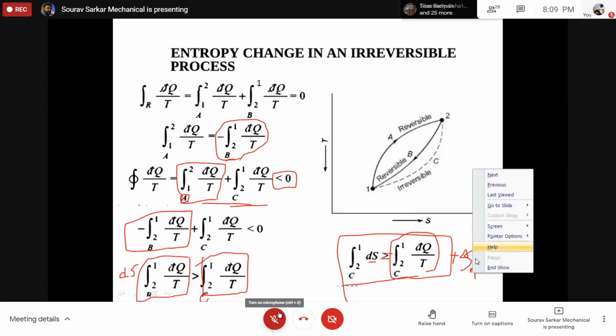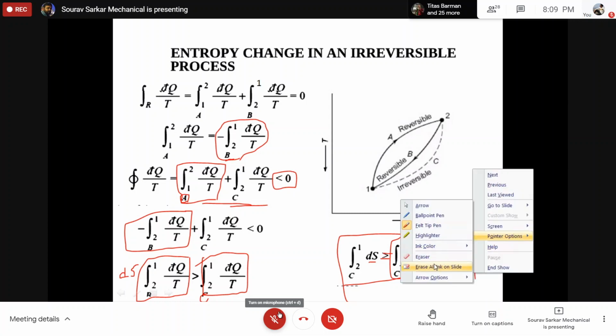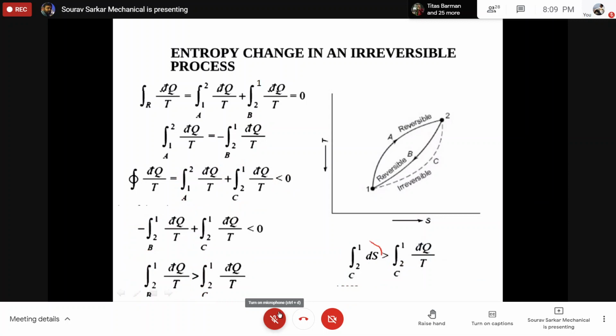So what I'm trying to say is that if you consider an irreversible path, the entropy change through the irreversible path will be equal to the heat transfer by temperature throughout this irreversible path, plus some unknown quantity.